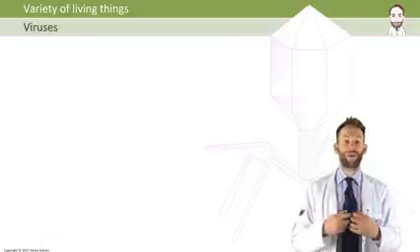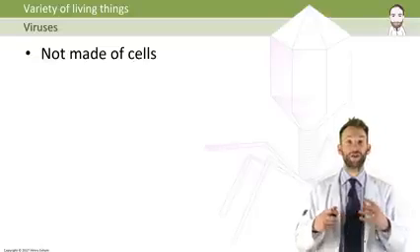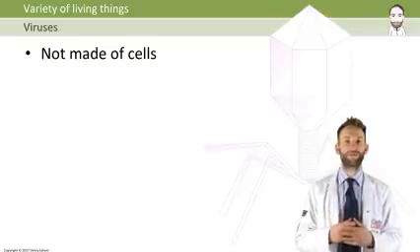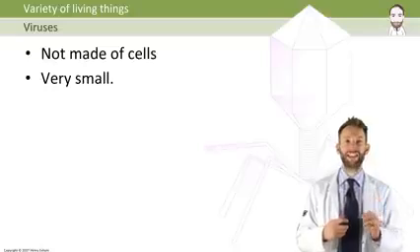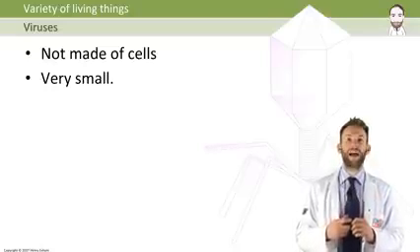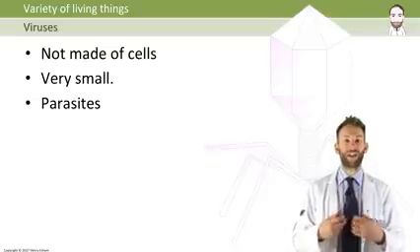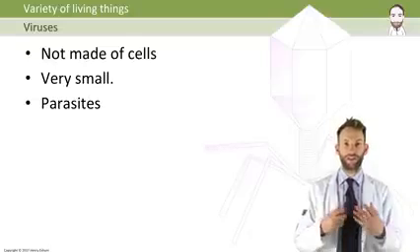Now, this leads on to talk more about viruses. As I said, viruses are not classified as living things because they're not made of cells, and they do not carry out the characteristics of living things that we've talked about in the other video. They're actually much smaller than even bacterial cells. These are tiny, tiny little things. They are all parasites. What that means is that they live and reproduce inside a host and cause the host harm. They can't reproduce without a host to do it with.